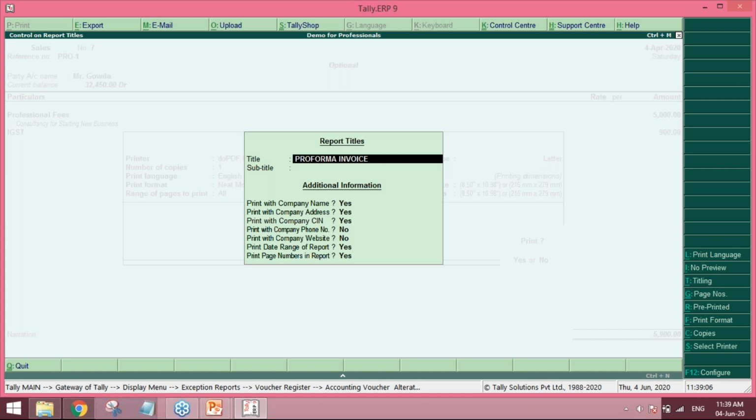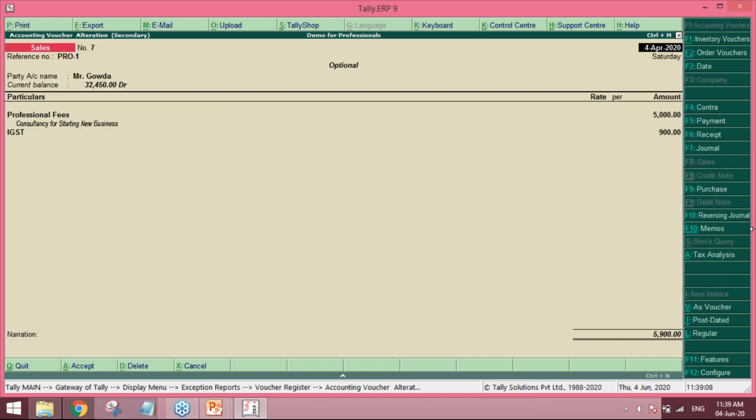Titling can be changed. So if Mr. Gowda has confirmed that he is ready to pay the bill and ready to book that invoice, once the order confirmation is done, you can go to an option on the right-hand side. You can see Regular, Alt L, Control L. Using Control L, you can regularize this voucher, and you can also change the invoice number. Once you change the invoice number and you book it, it will be marked as a regular voucher.